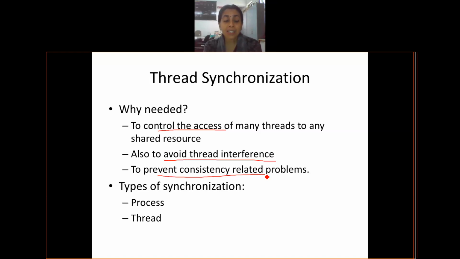Something like that, where data consistency matters a lot. What has to happen first, what has to happen next, those things are taken care of when you go ahead with synchronization.